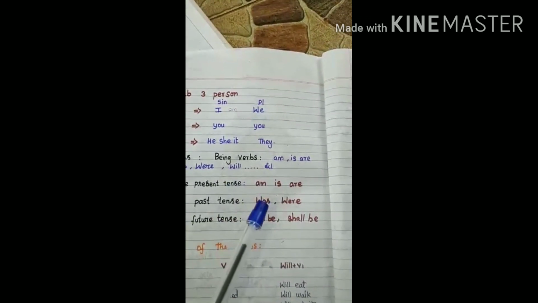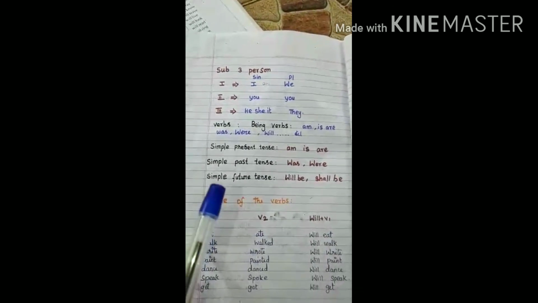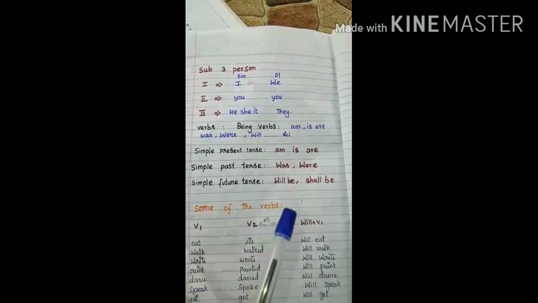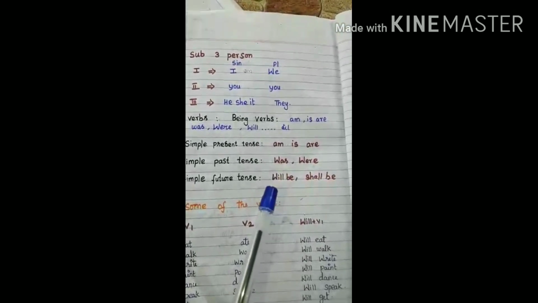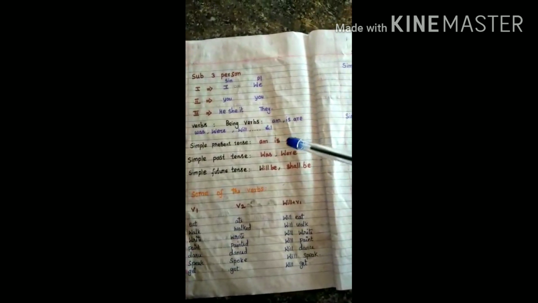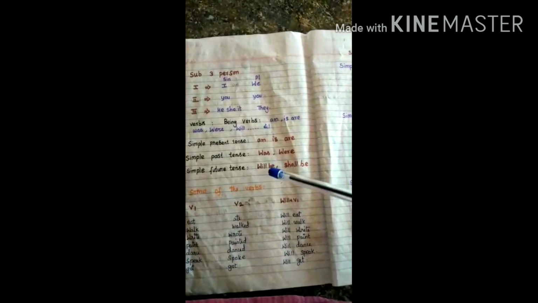Past tense, you use was and were. Past tense coming means you use was or were. Simple future tense. Simple future tense uses only will or shall. Will or shall coming means that is future tense. Am, is, are: being verbs are used after the subject. Am, is, are is a present verb. Was and were is a past verb. Will be or shall be is a future verb.